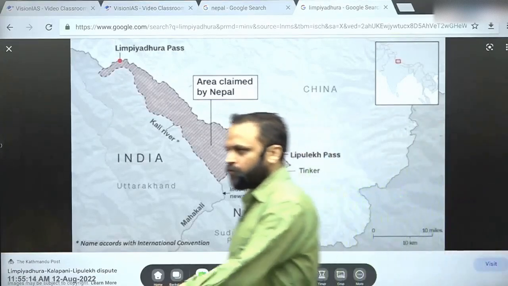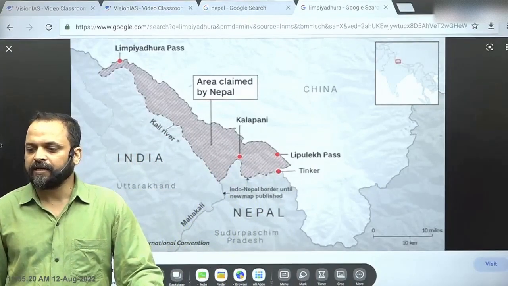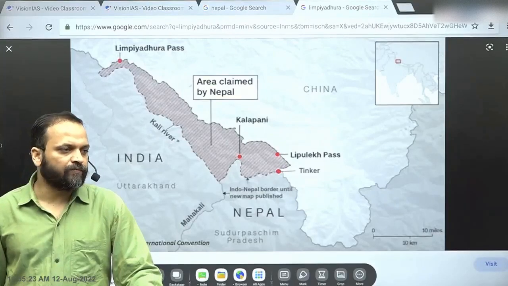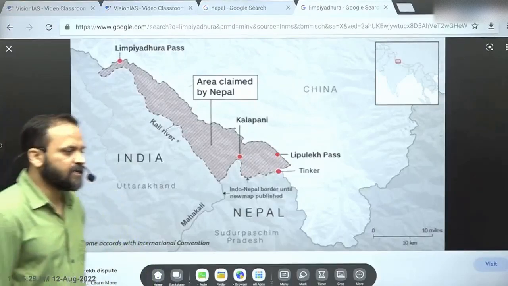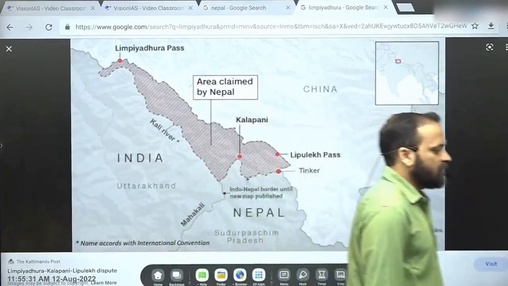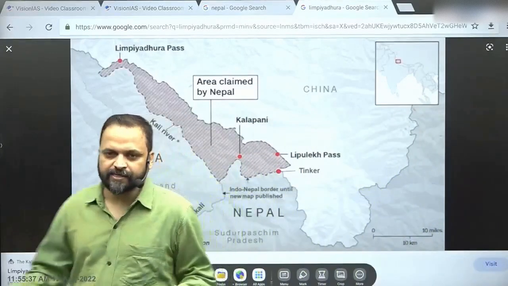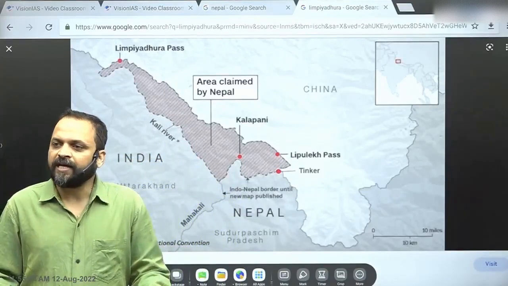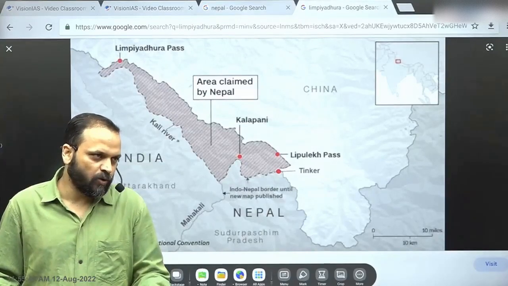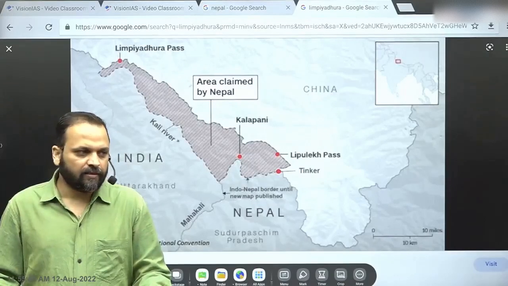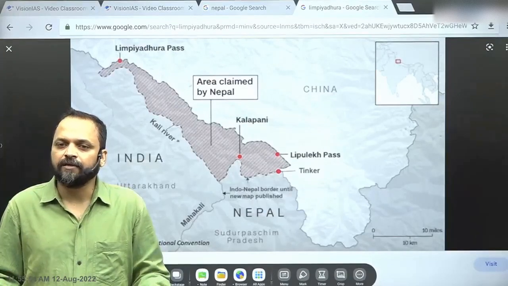Nepal had refused to formalize the boundary as it insisted on the resolution of its territorial claims on two areas, Kalapani and Susta, S-U-S-T-A, right? It wanted resolution of territorial claims on Kalapani and Susta.